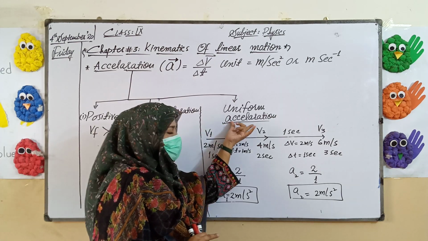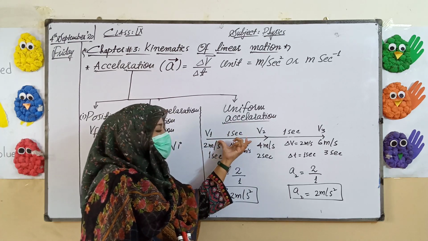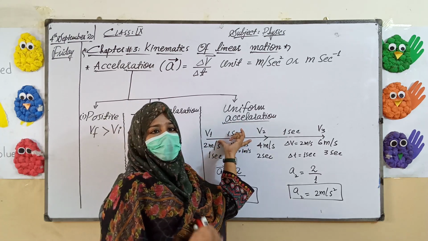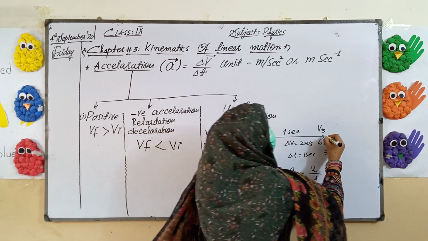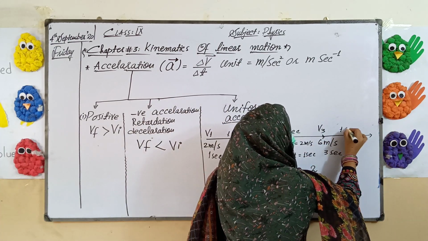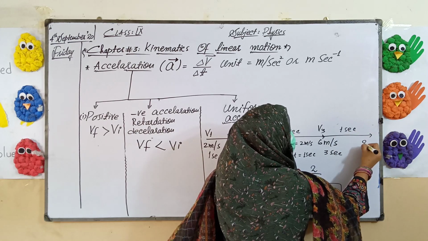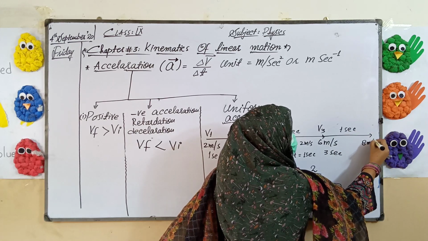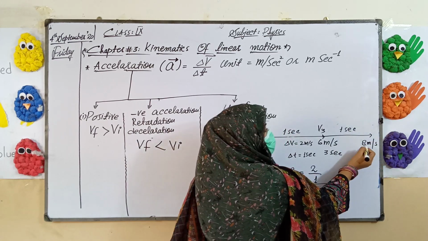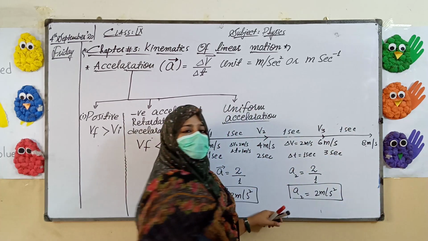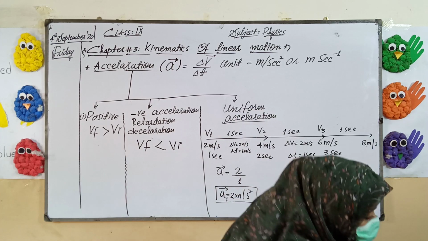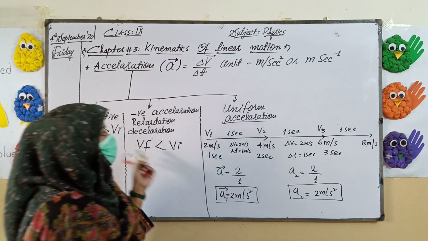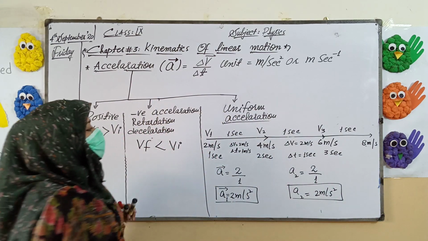In uniform acceleration, the change in velocity every time will remain constant; it will not change. If you just see another one, after another 1 second, if we note the value of the velocity of that vehicle, it will be 8 meter per second. 8 minus 6 will again be 2 meter per second. Means the change in velocity is constant. At that time we can say the acceleration is said to be uniform.